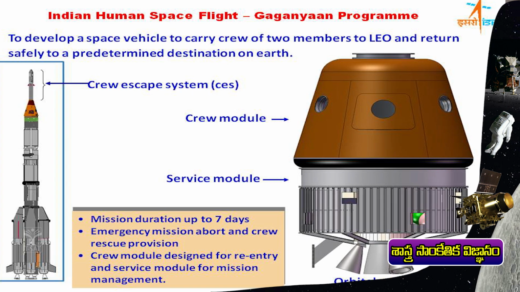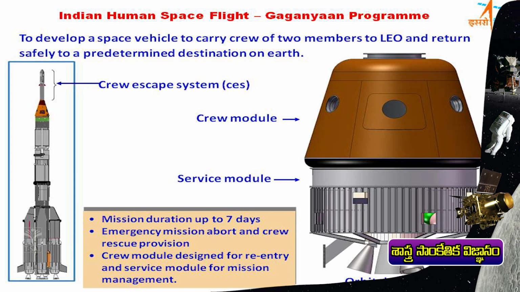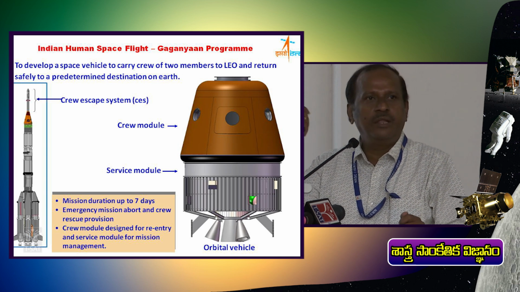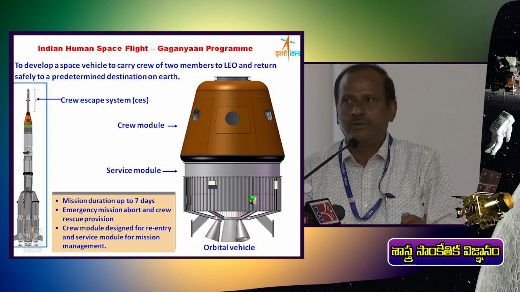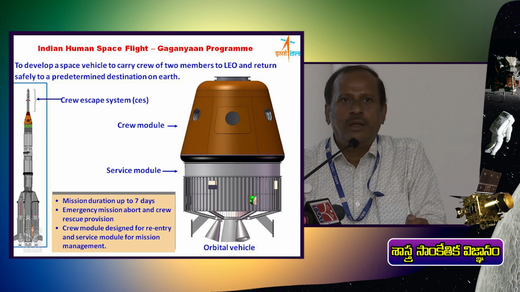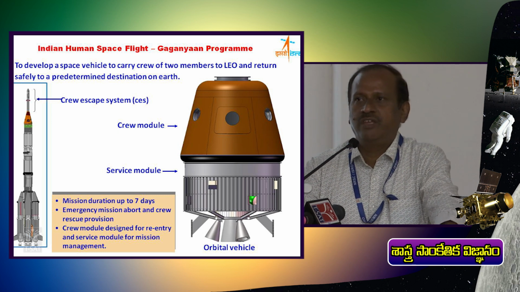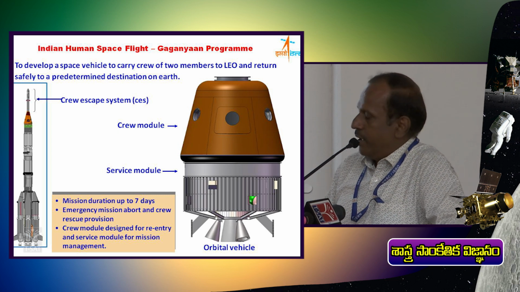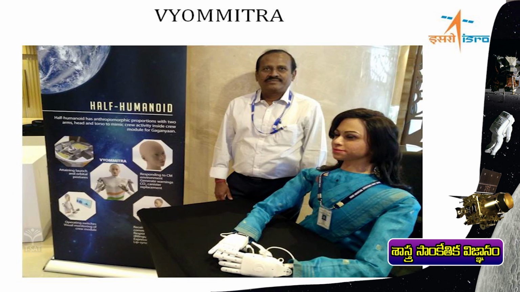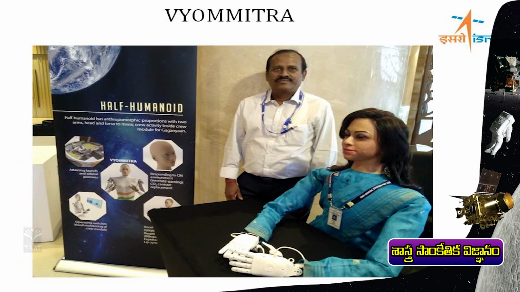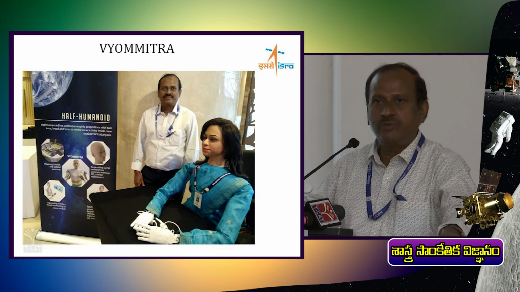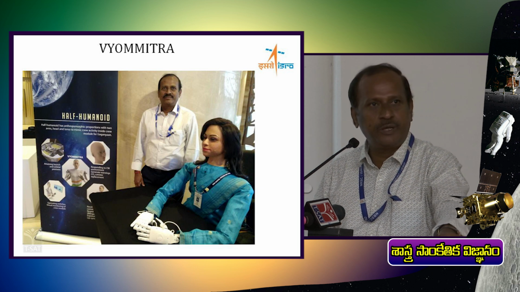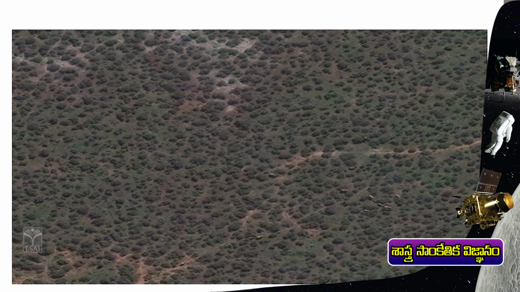Another good example is a future program we are coming up with, the human space program. Many other countries are already sending humans to space. They come back after staying there 5 to 6 days or whatever time is required, doing space research analysis and returning safely. In a similar way, ISRO is also planning its first step in the human space program, and this is the first lady, a robot. She will fly first before the human space program. She will go there and perform the operations we designed for the human space program, and then humans will be sent into space.